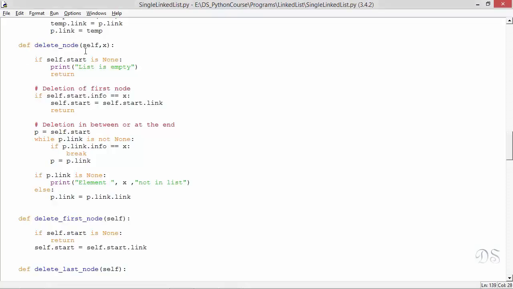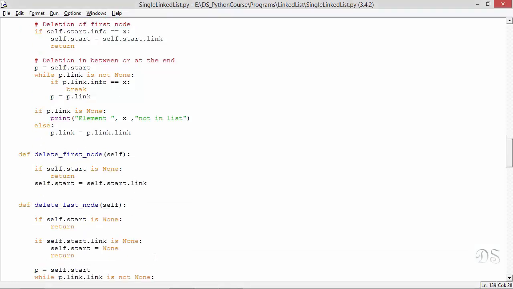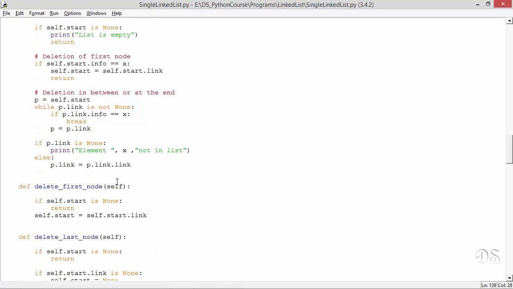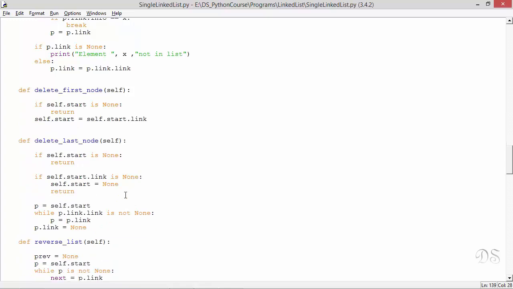Now let's see these methods: delete node, delete first node and delete last node. Now this is the method delete first node that will delete the first node of the list. If the list is empty, then we'll just return. Otherwise, we'll make start refer to the second node of the list by writing this statement start equal to start link. Now this is the method delete last node that will delete the last node of the list.